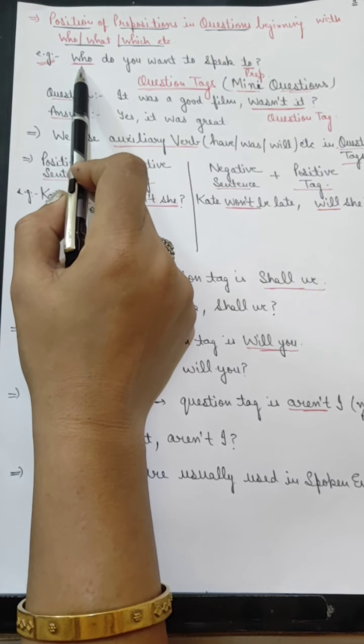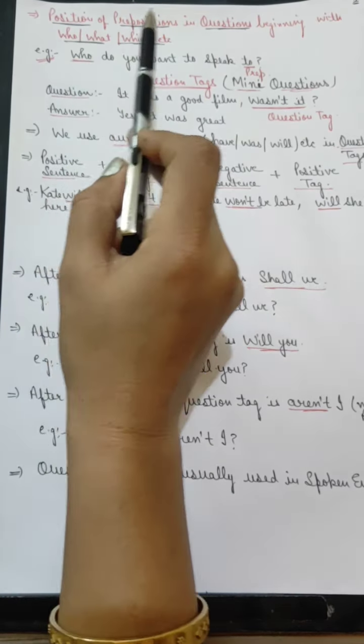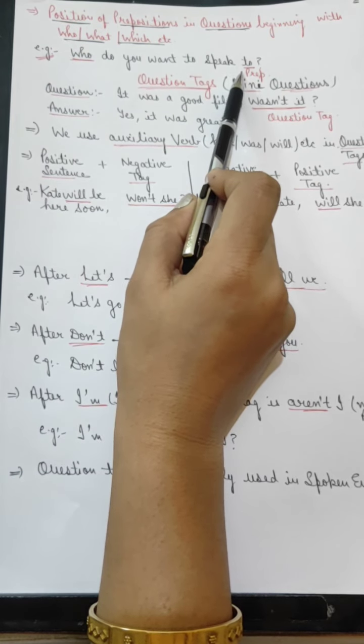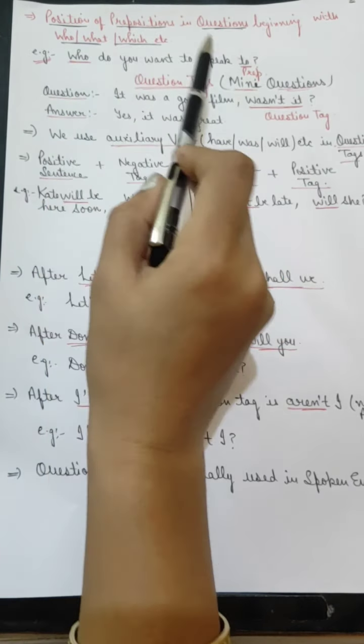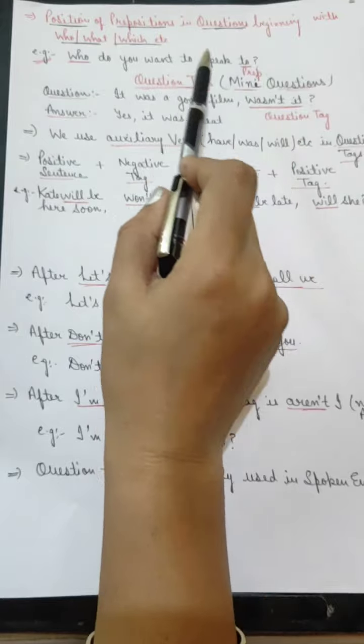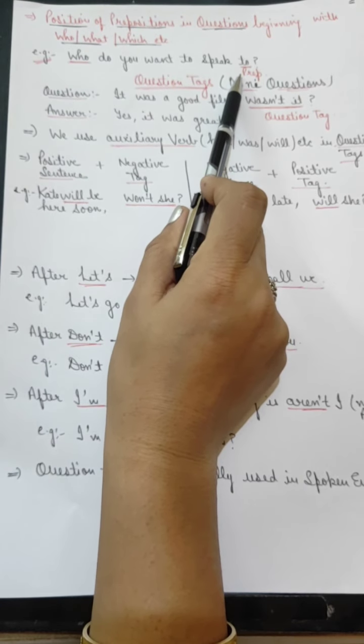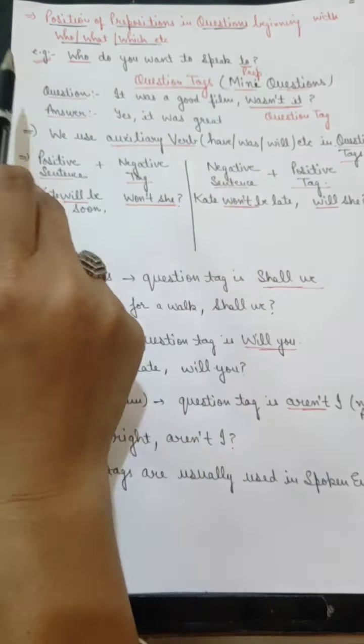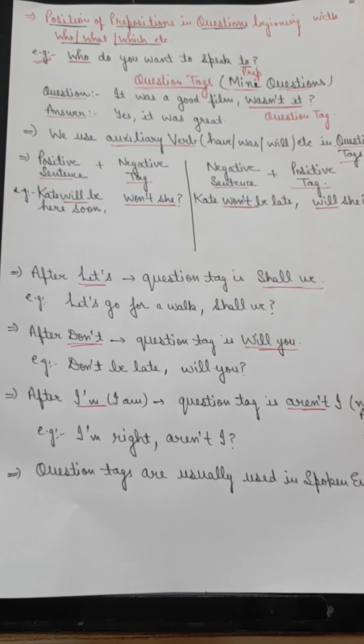The question is beginning with who, right? And we have used a preposition here. So what will be the position of the preposition here? In this situation, the preposition will be used at the end of the sentence. So this is the position of the preposition.